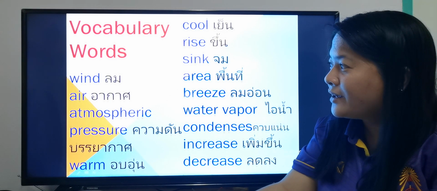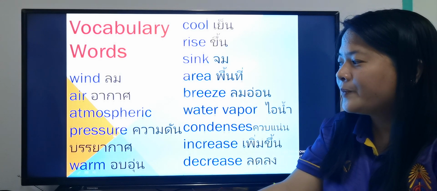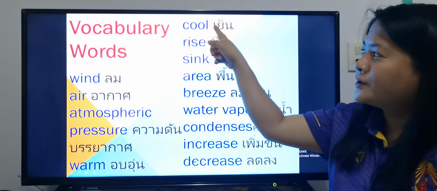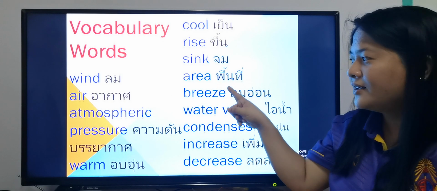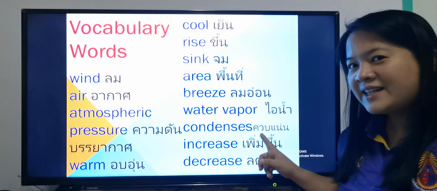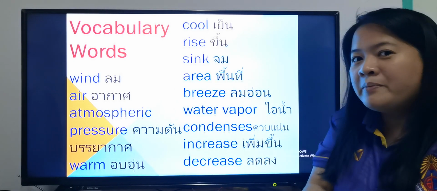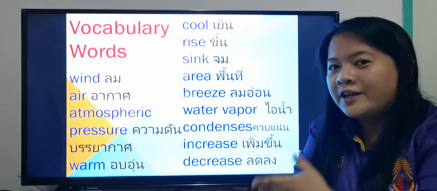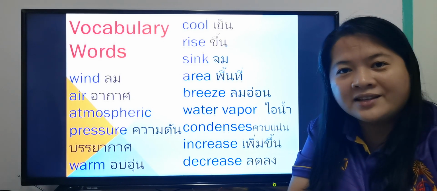Okay, so we have wind, air, atmospheric pressure, warm, cool, rise, sink, area, breeze, water vapor, condenses, increase, and decrease. Okay, maybe most of them you are already familiar, but for those who are not, try to remember them so that it will help you in understanding our lesson more.